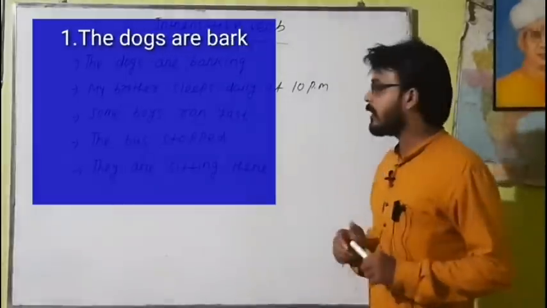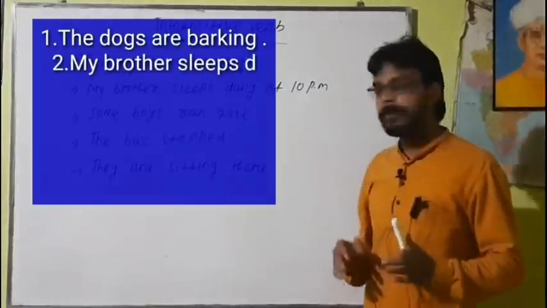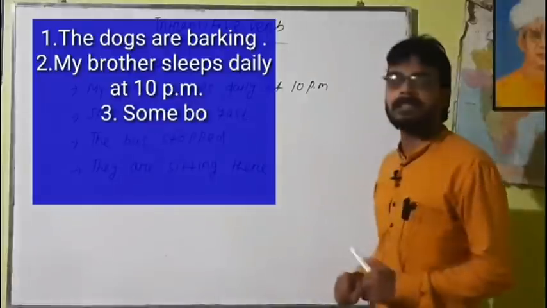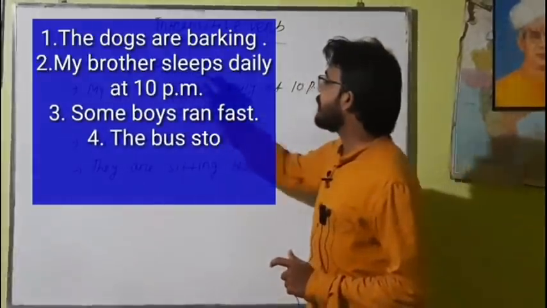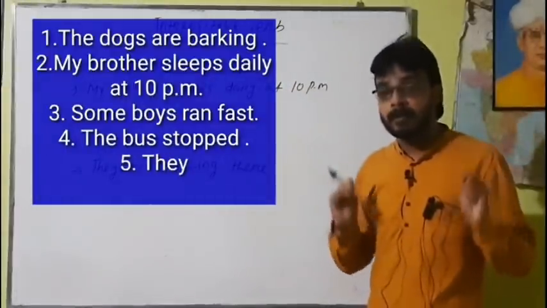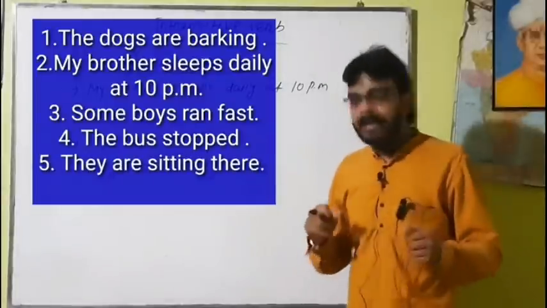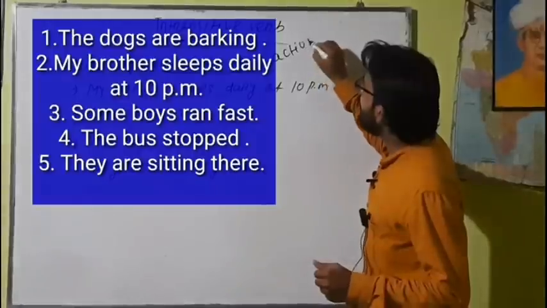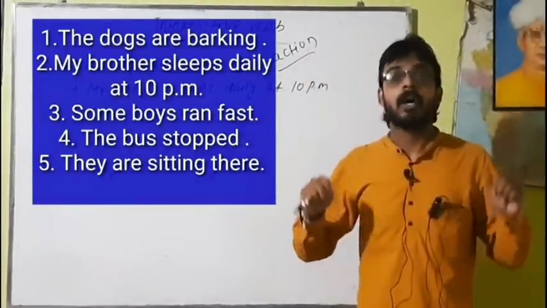The dogs are barking. My brother sleeps daily at 10 p.m. Some boys ran fast. The bus stopped. They are sitting there. The dogs are barking. This is action. That means here some action is being performed by the dogs. They are barking. So here barking is action, and we call this a dynamic verb or verb of action.